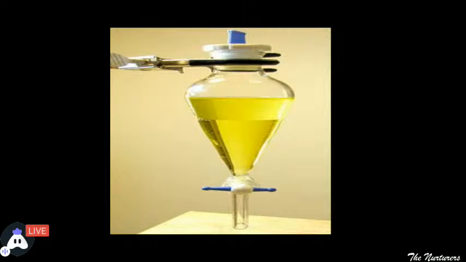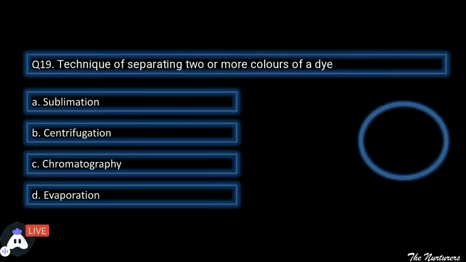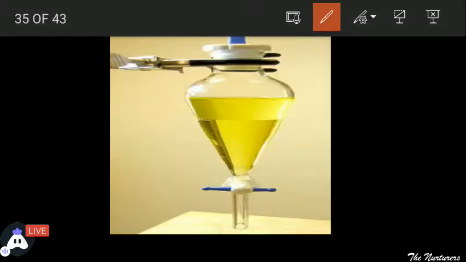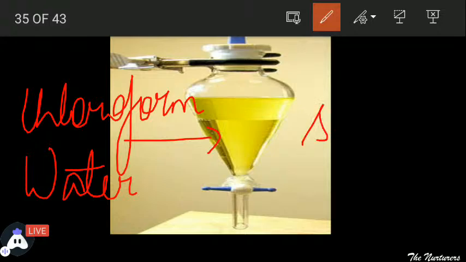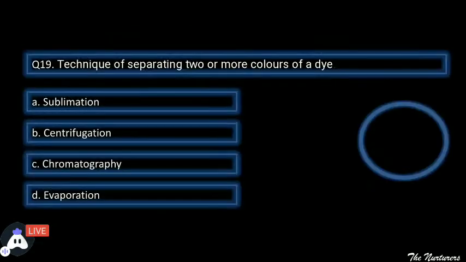See students, chloroform and water are the liquids of different density. ये दोनों लिक्विड्स हमारे अलग अलग डेंसिटी के हैं. कौन कौन से दोनों लिक्विड्स हमारे पास क्लोरोफॉर्म है और हमारे पास वाटर है. And when we have two liquids of different density, we separate them by a separation technique called separating funnel. अब क्या होगा, जो लाइटर है it will come on the top and the heavier one will settle at the bottom. So the correct separation technique to separate chloroform and water is separating funnel. Moving ahead to the next question.